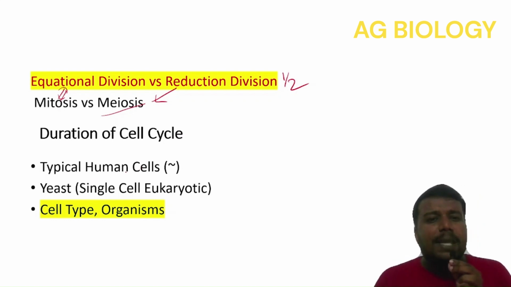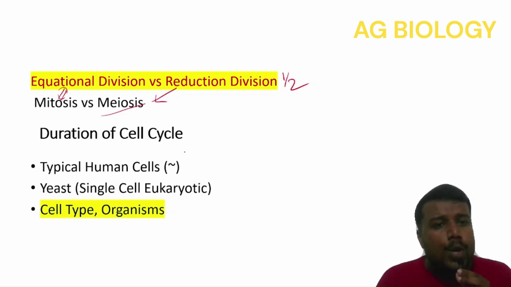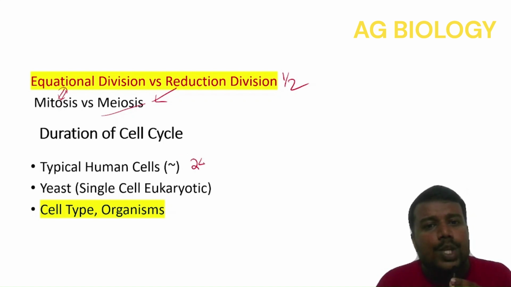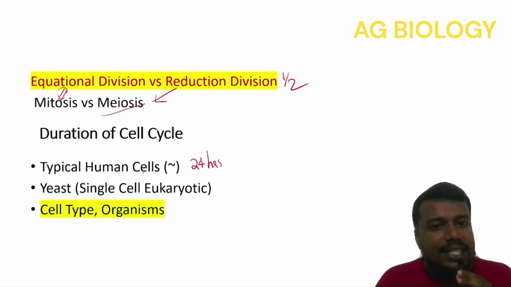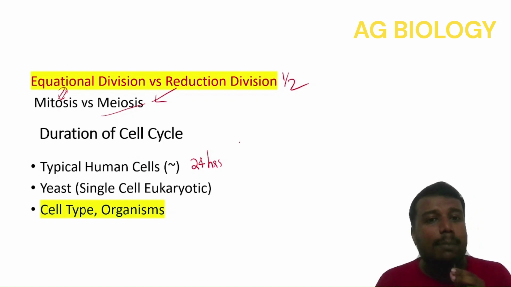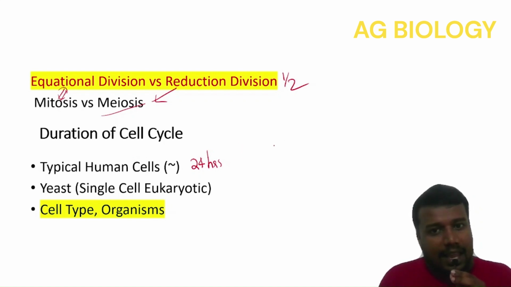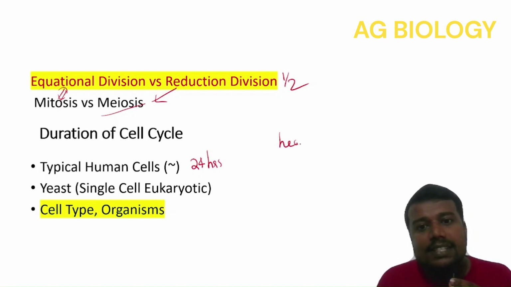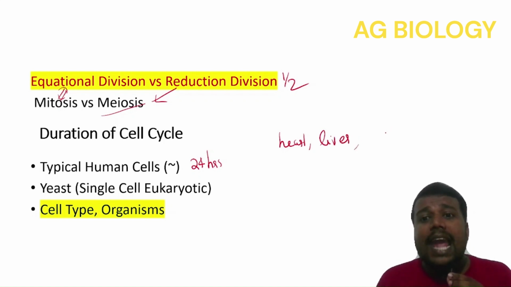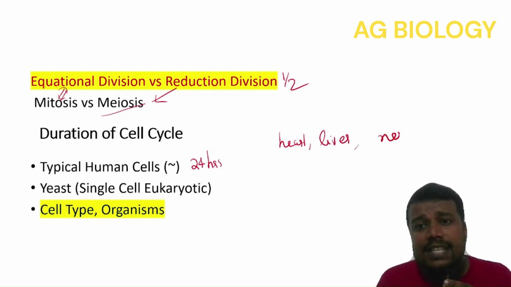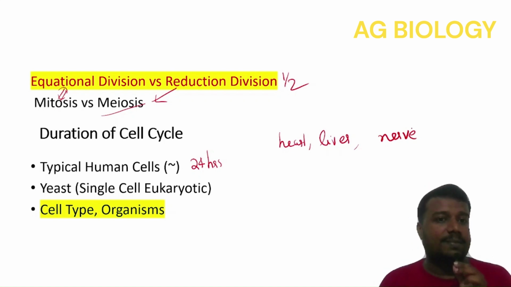So take a typical human cell. The duration of the cell cycle is 24 hours. Does it mean all cells in the body divide at the same rate? No. Actually, there are slowly dividing cells like heart cells, yes, liver cells. On the extreme end, you have nerve cells which take years to divide.